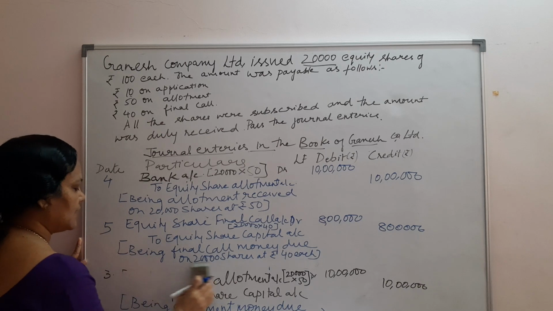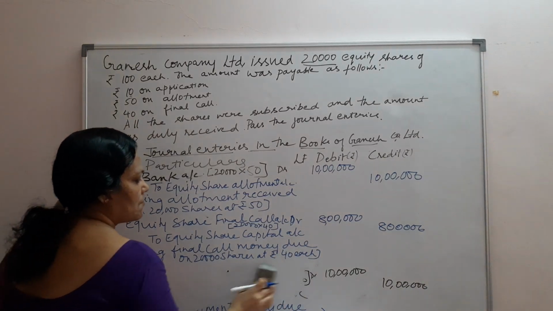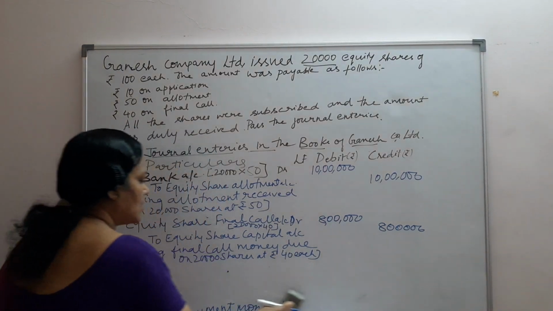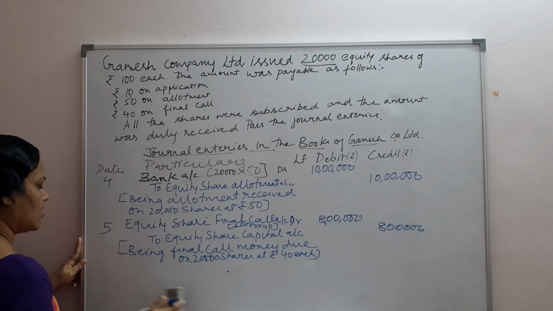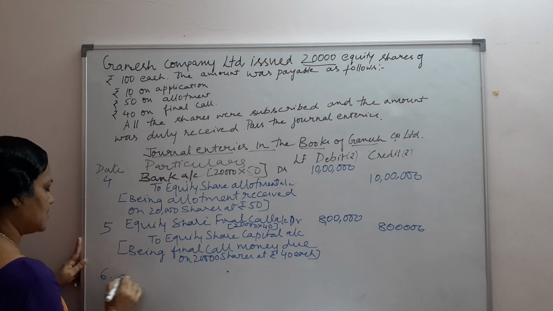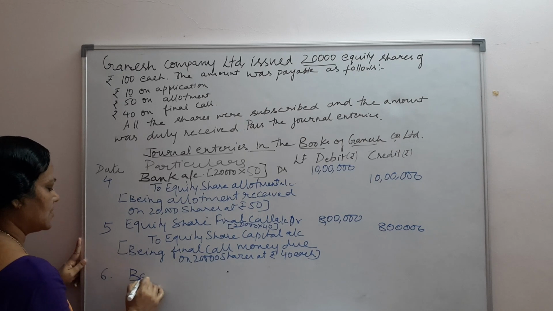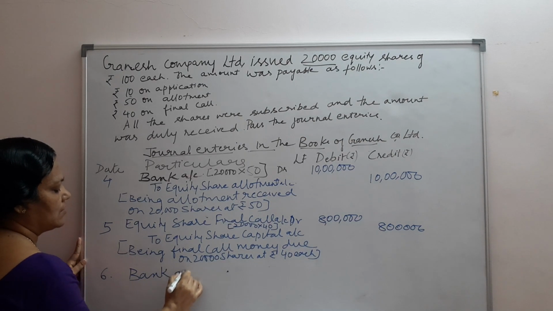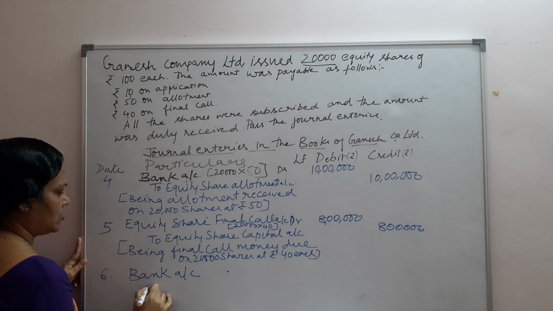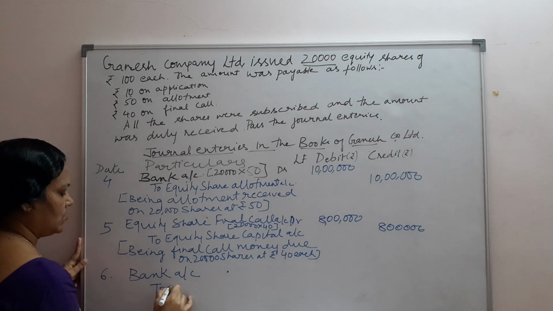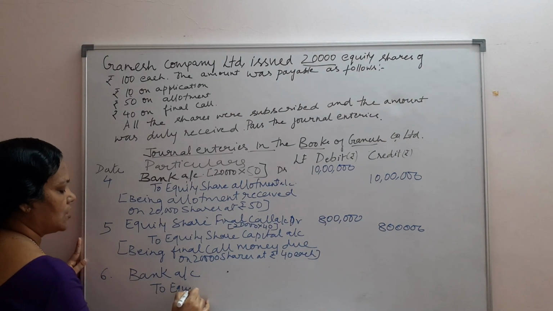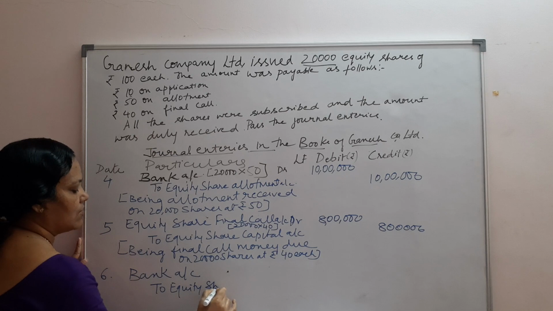So the final entry for this will be bank account to equity share final call account. The final third entry will be the sixth entry, that is bank account to equity share final call account.